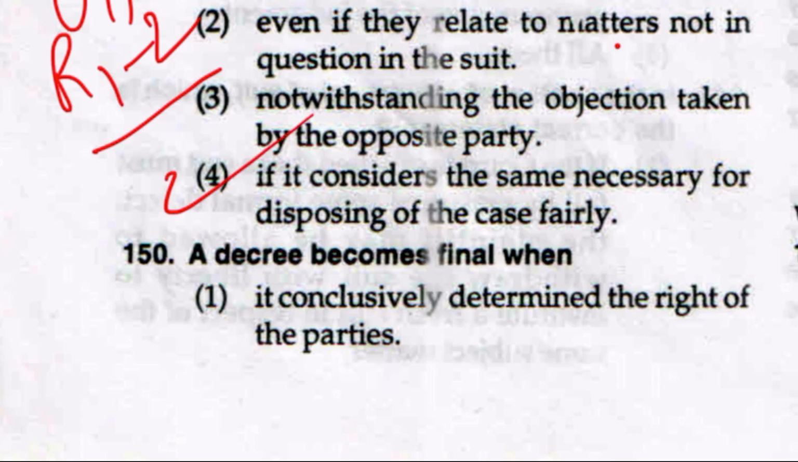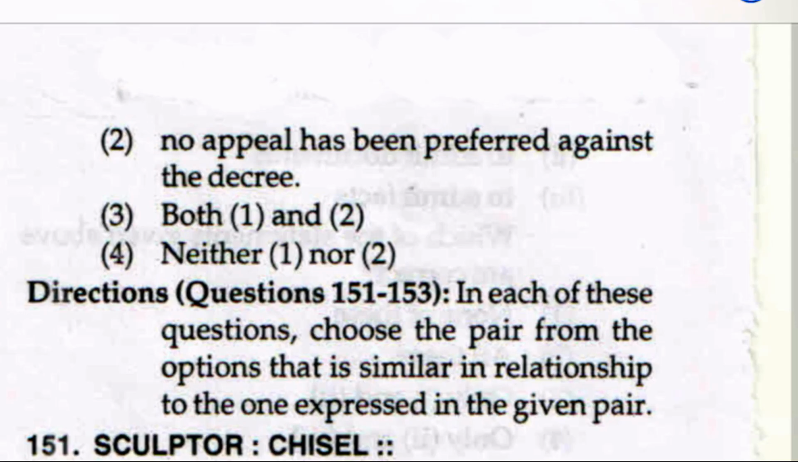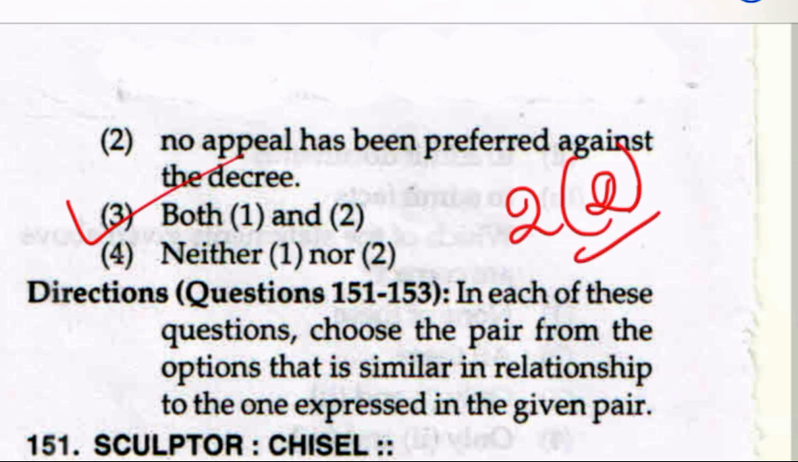Come to question number 150. A decree becomes final when it conclusively determined the right of the parties. Option 2, no appeal has been preferred against the decree. Option 3, both 1 and 2. Or option 4, neither 1 nor 2. Well, it is option number 3, both 1 and 2. And where is decree defined? It is under Section 2, subsection 2 of CPC.